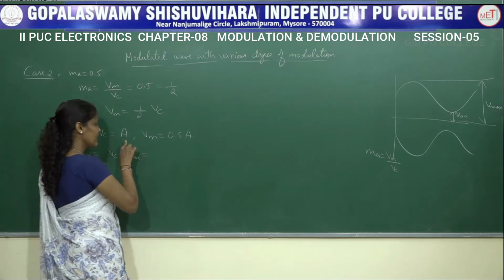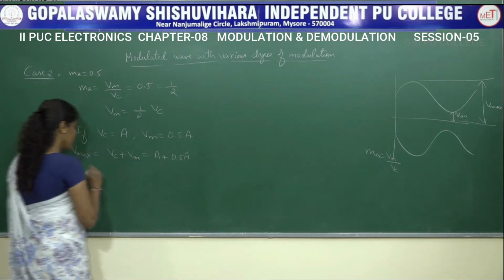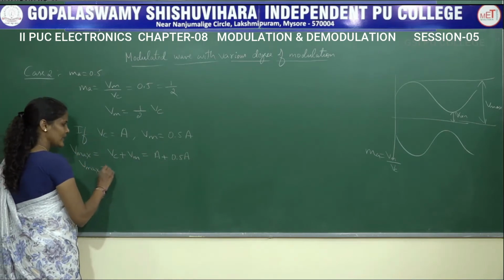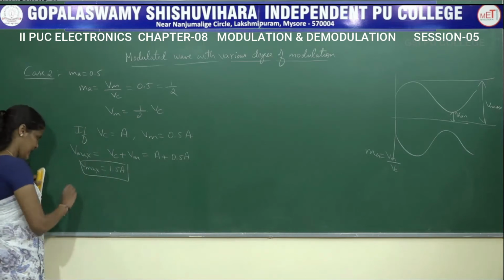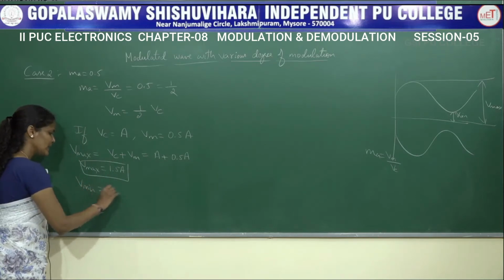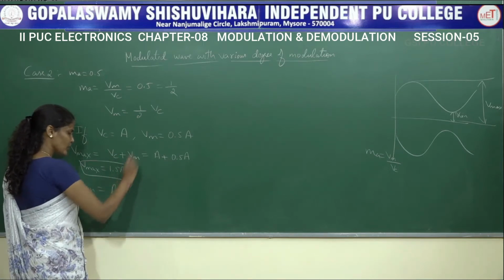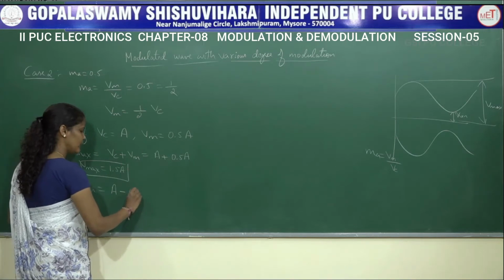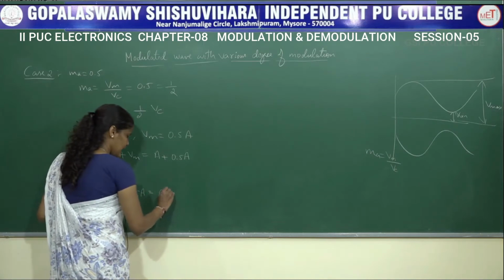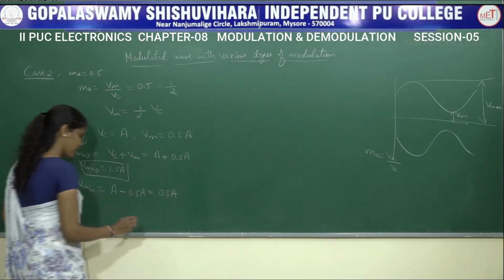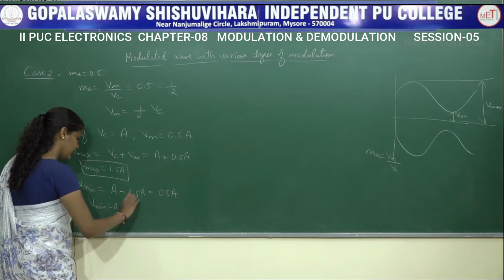VC value is A, VM value is 0.5A, so Vmax value will be equal to 1.5A. Next, let us calculate V minimum value. V minimum is VC is A, VM is 0.5A, then A minus 0.5A gives me 0.5A. So V minimum is equal to 0.5A.